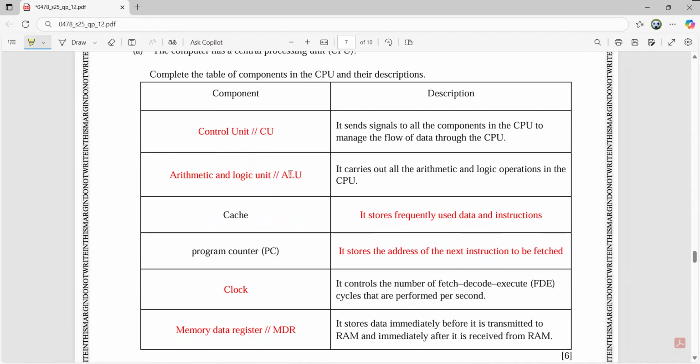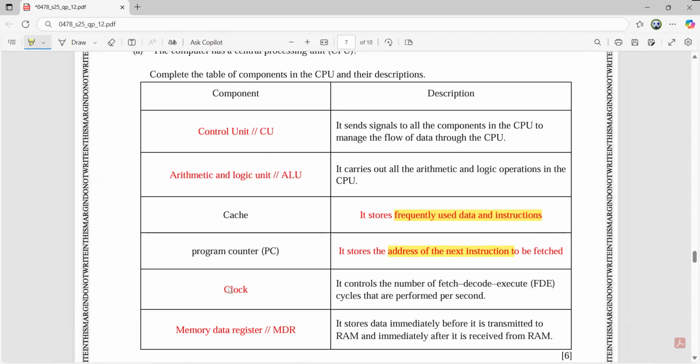Cache, it stores frequently used data and instructions. This is something that we need to remember. Whichever data or instructions are frequently used, they are normally stored in cache. Program counter or PC, it stores the address of the next instruction to be fetched. Be clear, it stores the address of the next instruction to be fetched. And now moving to another term that is supposed to be written, the description is it controls the number of fetch, decode, execute or FDE cycles that are performed per second.